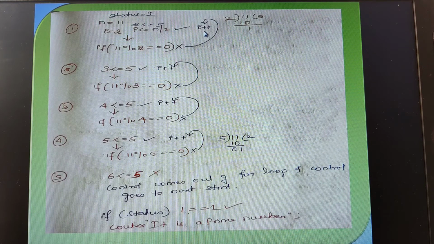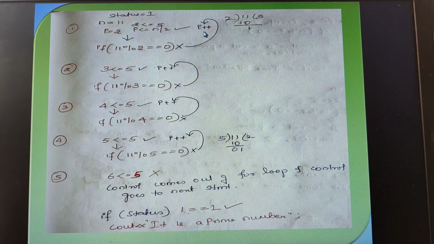I hope you are able to understand. In my previous example it was not so. It was completely divisible. The condition was true. So we entered into the if statement. But here it's not so. The condition is false. So when the condition is false, the control is not coming out. In fact, it is going to the increment.